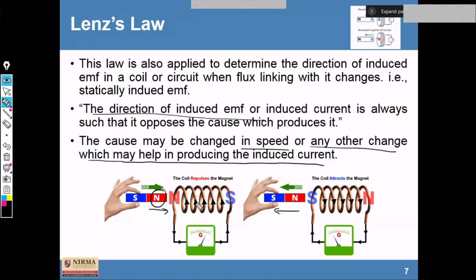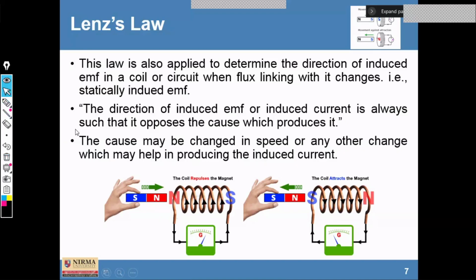EMF is induced in the coil, and this induced EMF always opposes the magnetic field created by the north pole. So this is Lenz's law. Now we are going to discuss dynamically induced EMF and statically induced EMF.